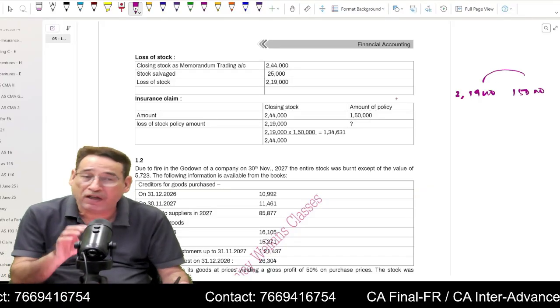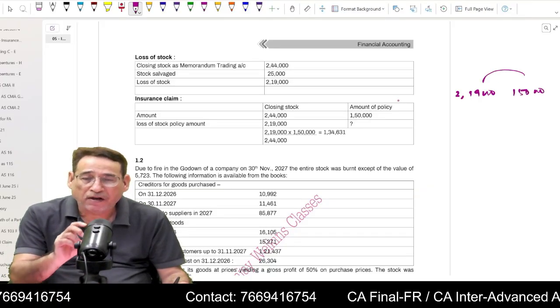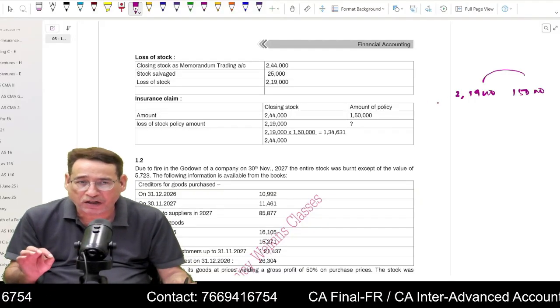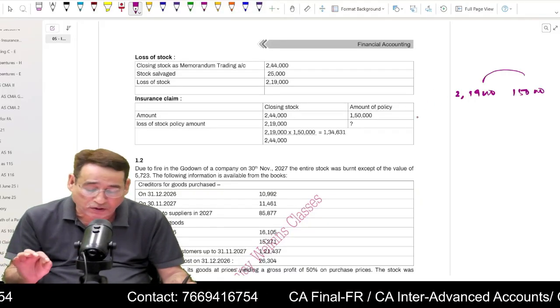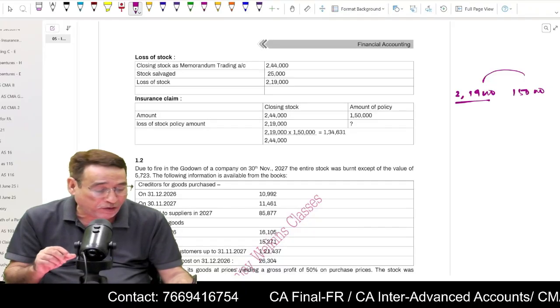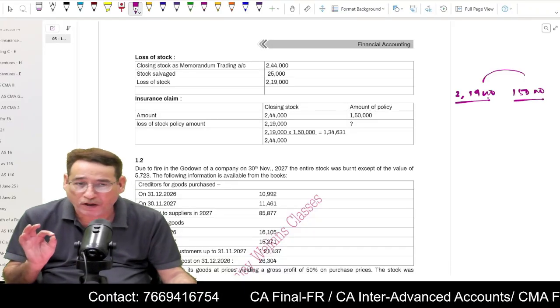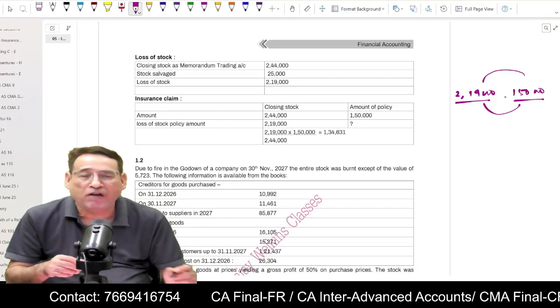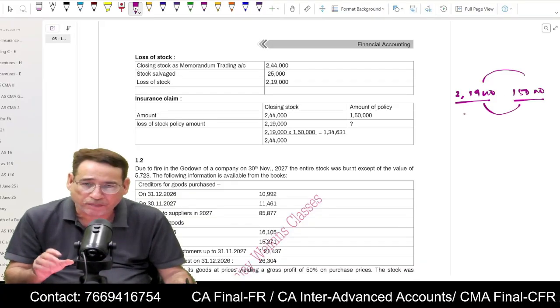If there is clearly some restriction in the question that you need not apply the average clause, then in order to compute the amount of insurance claim, we will simply take into account the total loss of stock and compare it with the insurance policy, and the lower figure will be considered as the amount of claim. Is it clear to you?